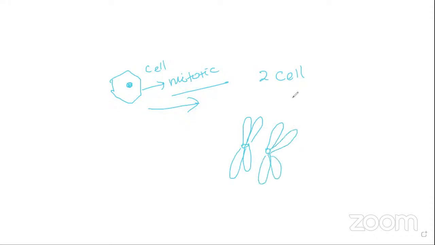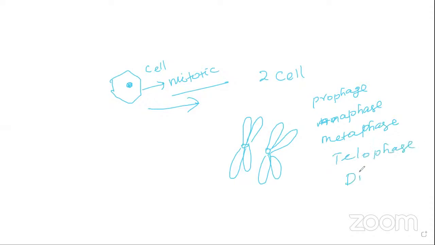What are the mitotic phases? Prophase, anaphase, metaphase, telophase, diakinesis, isn't it? So these are the phases.